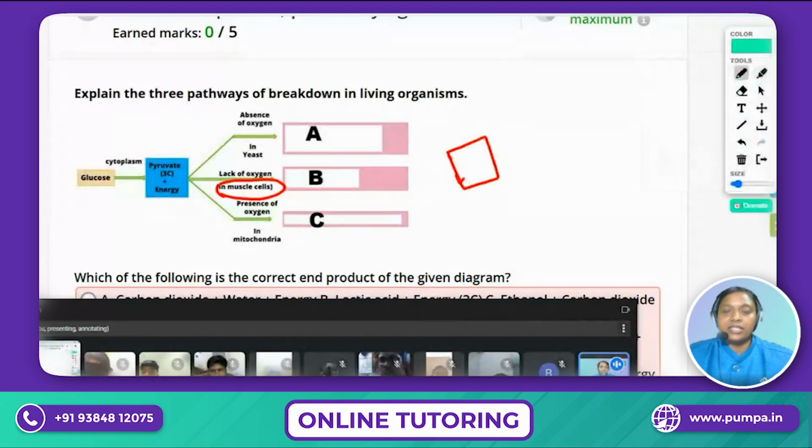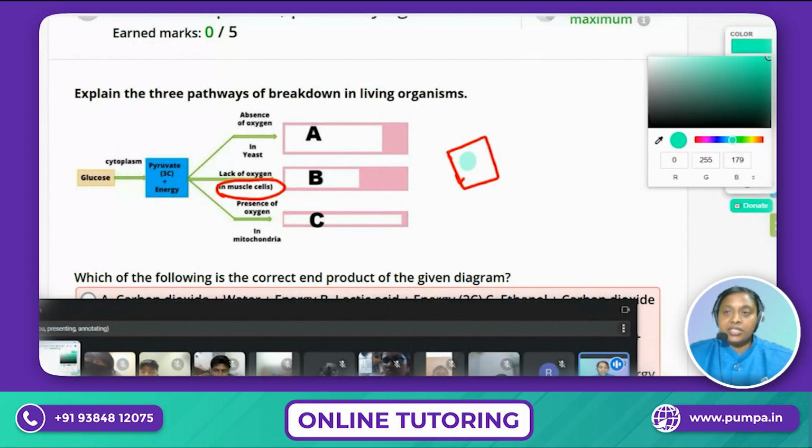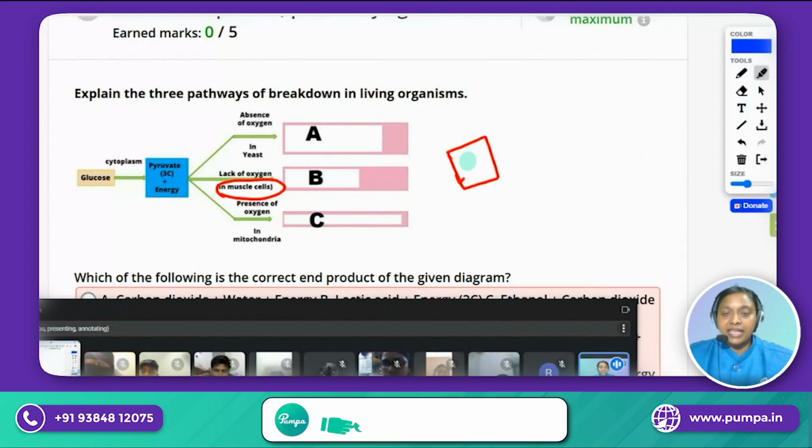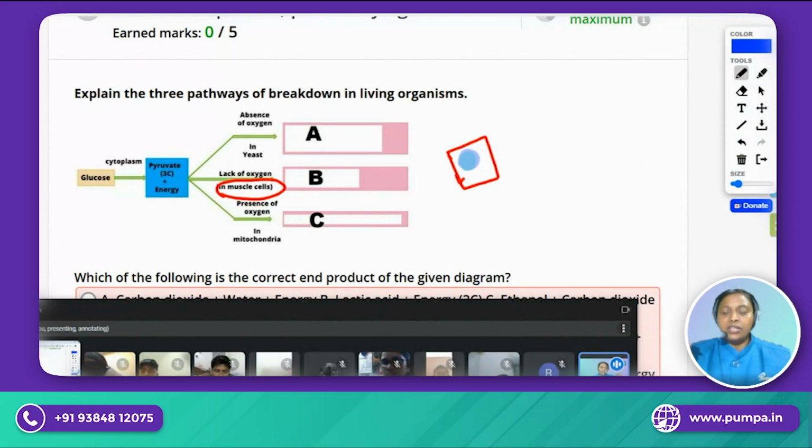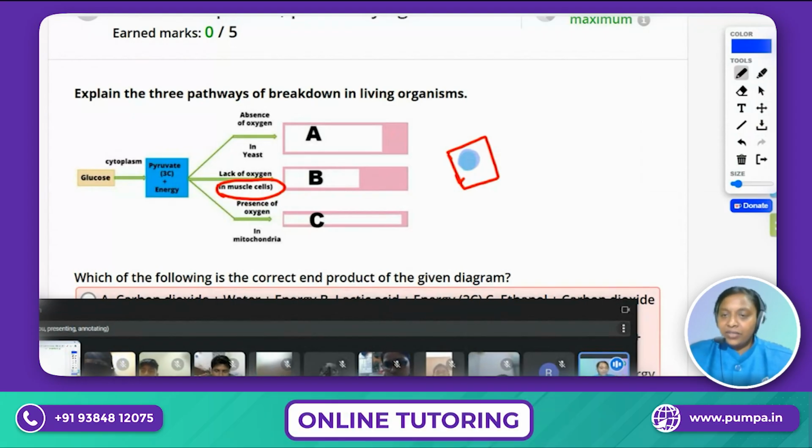Okay, everyone, just imagine this is the lactic acid, and this lactic acid accumulation will be there in each and every cell. For example, today if I keep lifting some weight in my right hand, then the next day I will have pain in my right hand, right? Why?